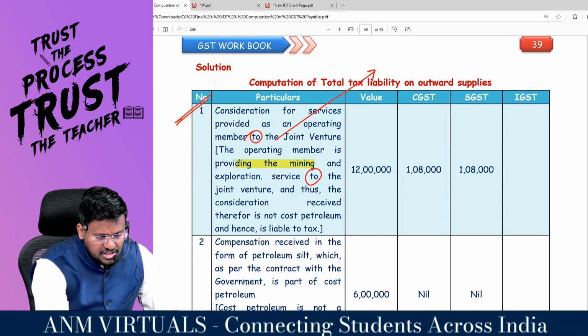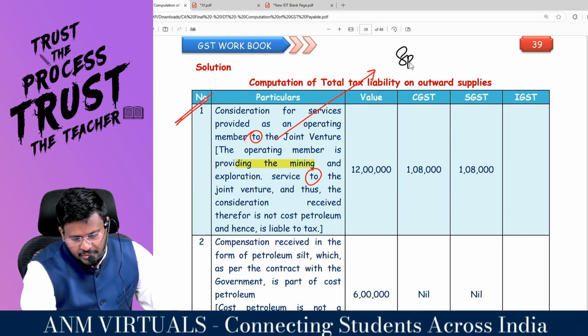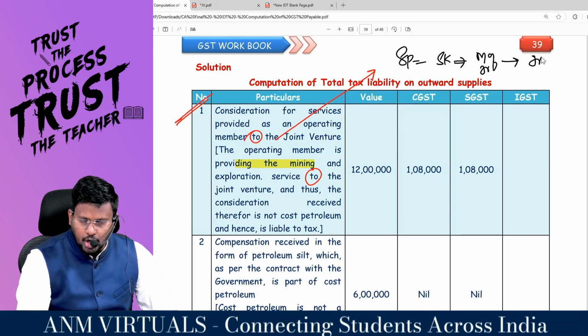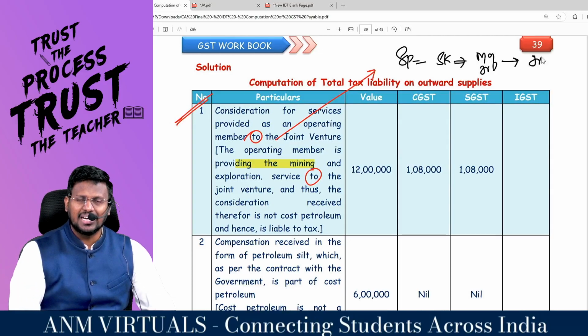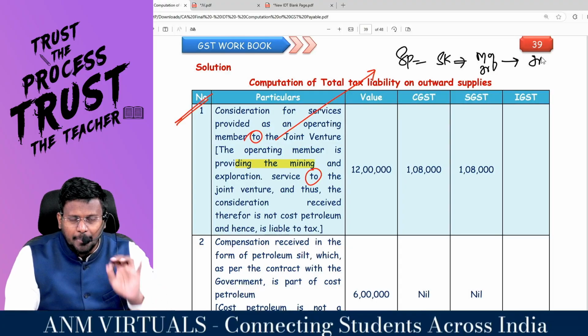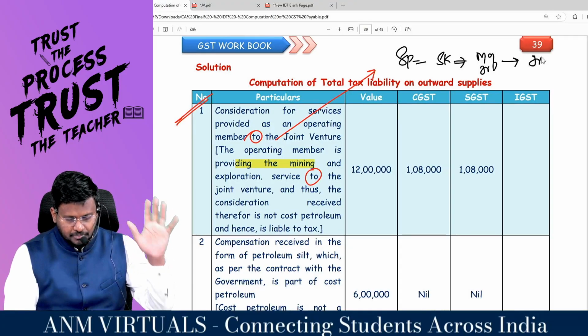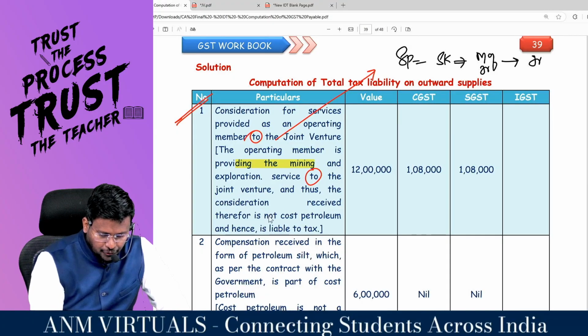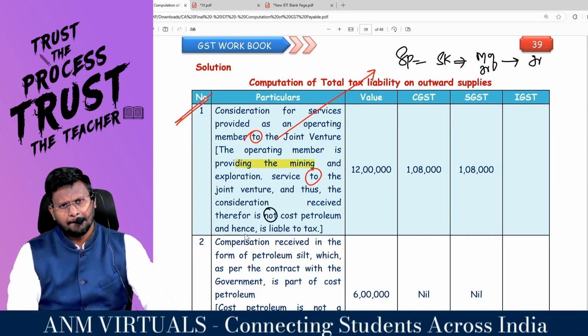That means here the service provider is Sukhdev. He is a member of the joint venture. He provided services to the joint venture. This is a supply under section 7, subsection 1, clause AA, which has been clarified by the government through notification to the joint venture. And thus the consideration received is not cost petroleum.